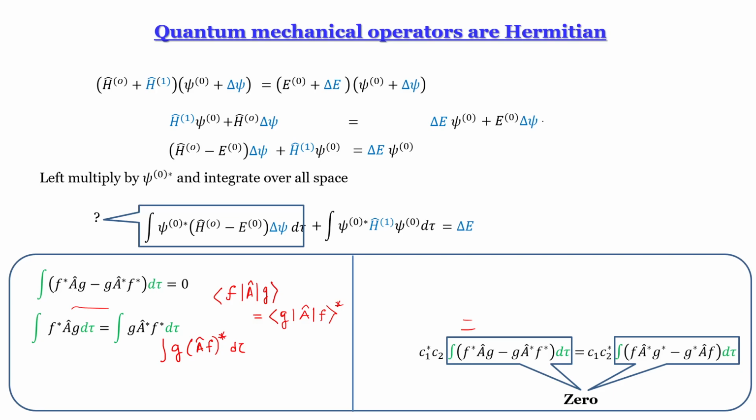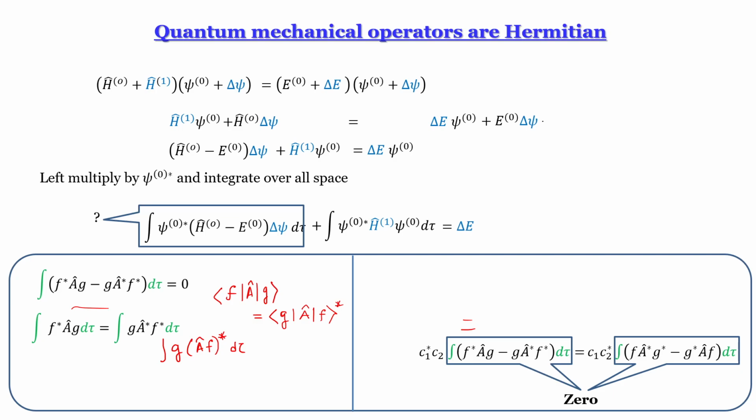Somehow I always miss this complex conjugate part. G star is already there if you come to that integration thing, and because this is in the bra, that star will again go. So it will be something like G, and these two parts will be complex conjugates. That is the Hermitian case, in bracket notation.